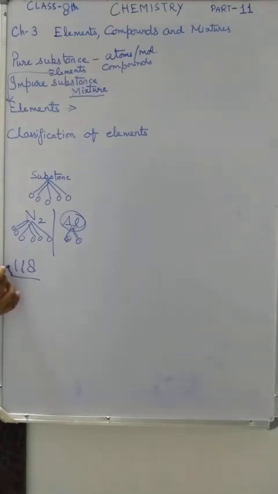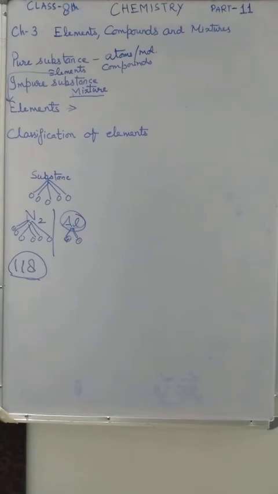So at present, in total how many elements are there? 118 elements in nature. Among these 118 elements, some are found in the solid state, some in the liquid state and some in the gaseous state.